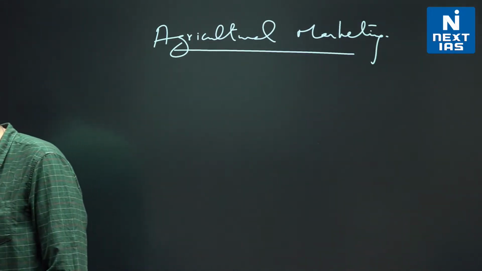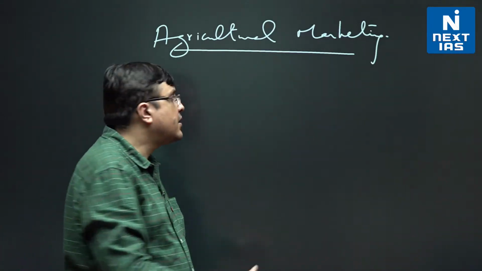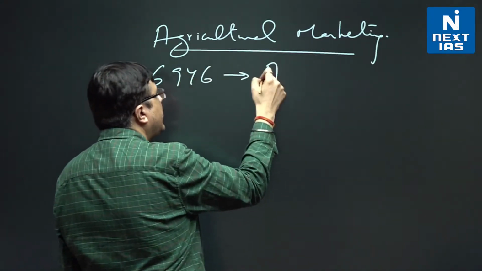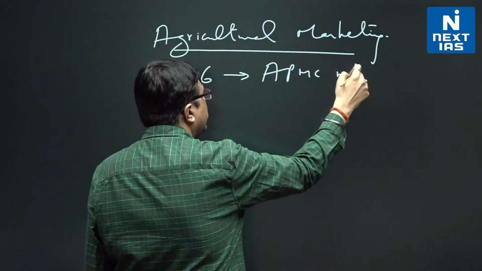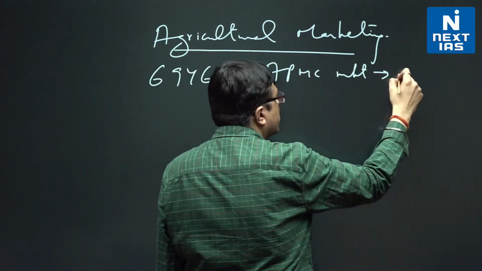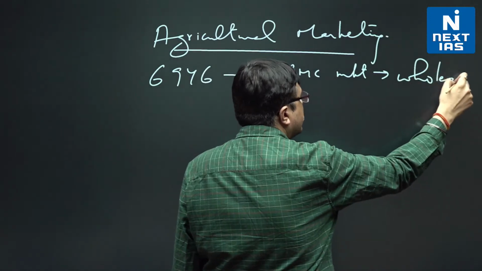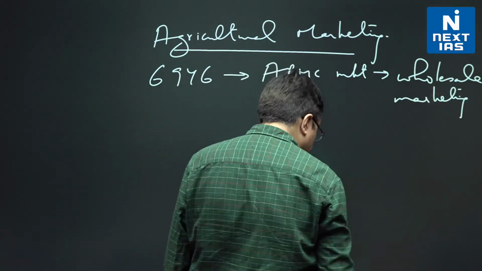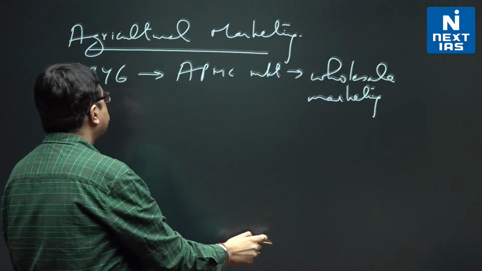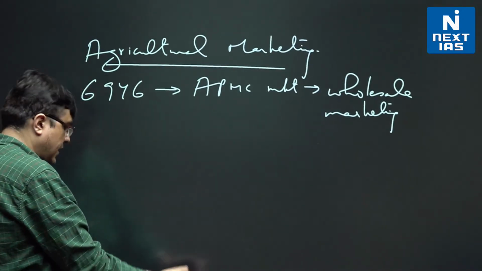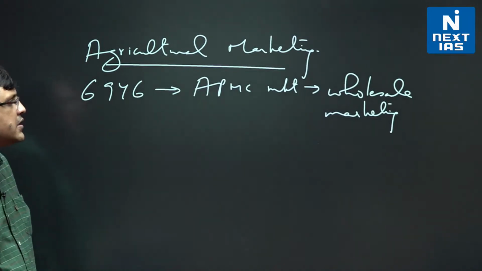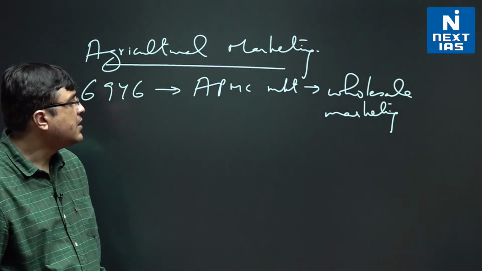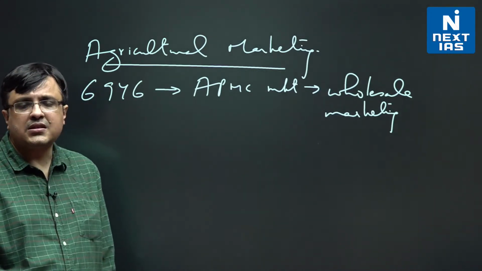So they say that first of all, there are 6,946 APMC markets in India which are responsible for wholesale marketing. That is one thing that they tell us about.